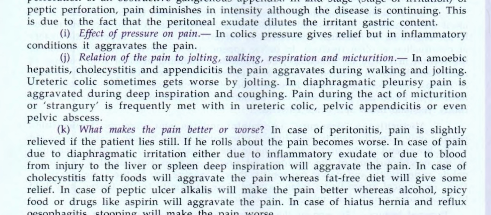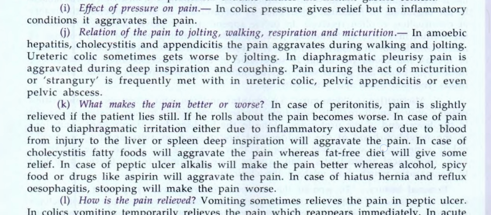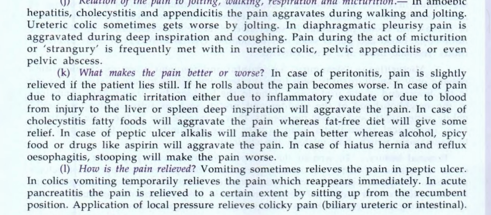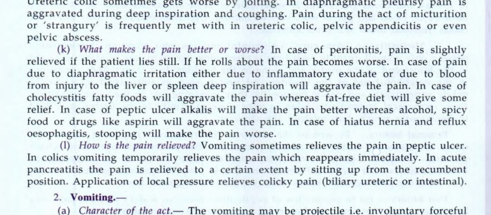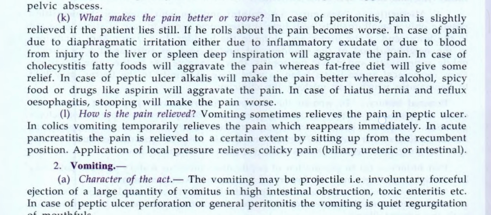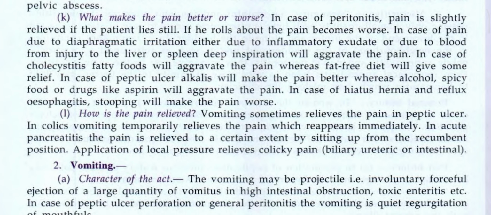Ureteric colic sometimes gets worse by jolting. In diaphragmatic pleurisy, the pain is aggravated during inspiration and coughing. Pain during the act of micturition, or strangury, is frequently met with in ureteric colic, pelvic appendicitis, or even pelvic abscess. What makes the pain better or worse? In case of peritonitis, pain is slightly relieved if the patient lies still.